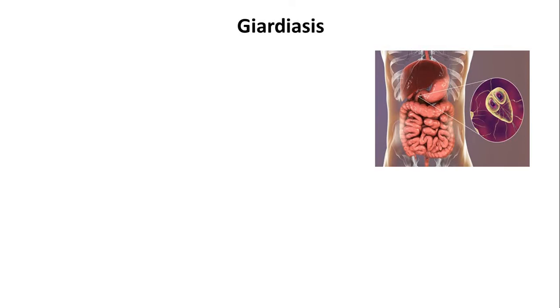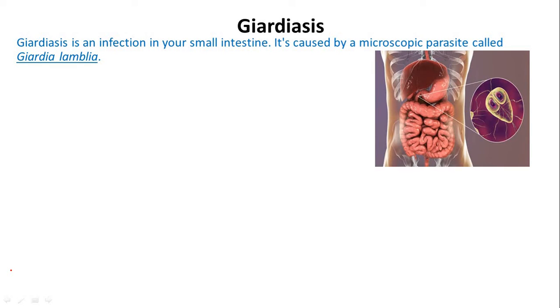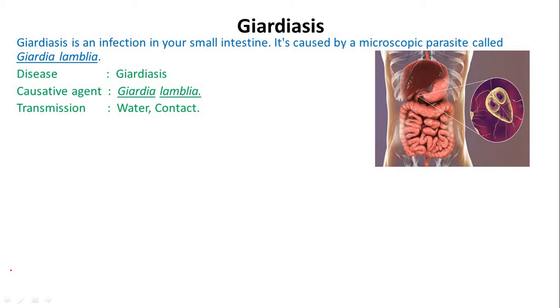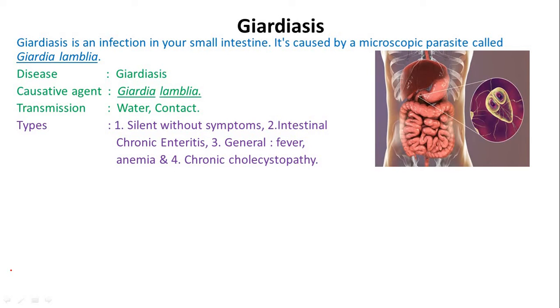First one is giardiasis. Giardiasis is an infection in your small intestine. It's caused by a microscopic parasite called Giardia lamblia. Disease giardiasis, causative agent Giardia lamblia and transmission by water or contact. Types: first one is silent, without symptoms, they do not show any symptom. Second one is intestinal chronic enteritis, third one is general, they cause fever and anemia, and fourth one is chronic cholecystopathy.